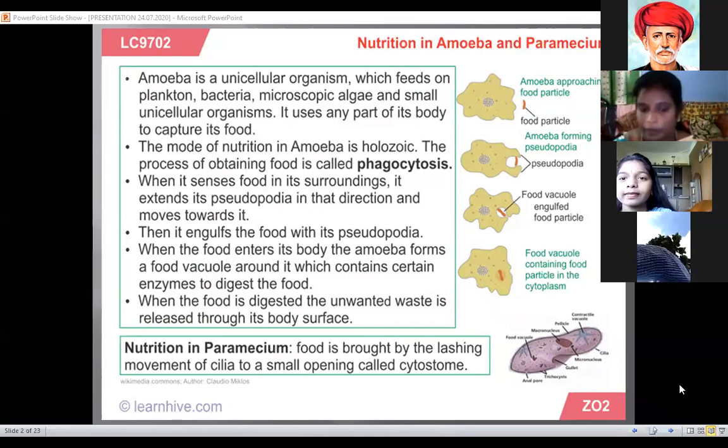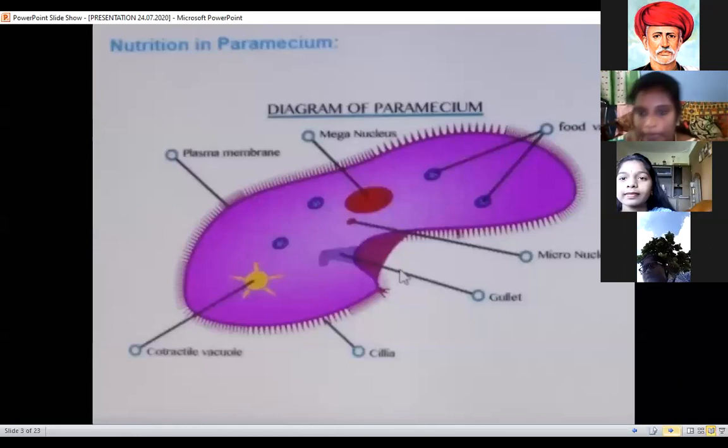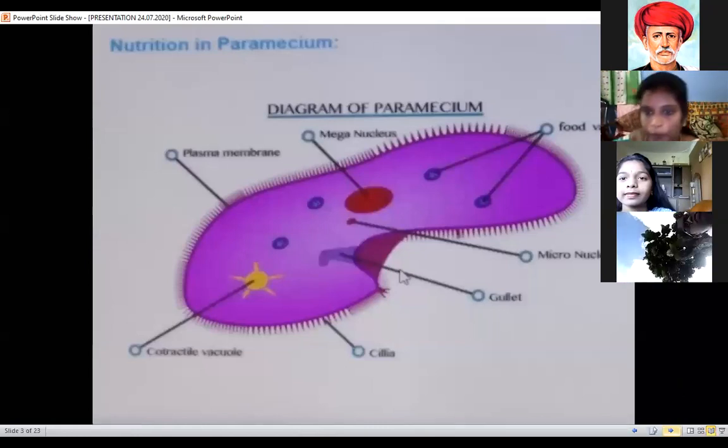When the food is digested, the unwanted waste is released through its body surface. This is the nutrition in amoeba. This type of nutrition is holozoic heterotrophic nutrition. Next slide. Now I will teach nutrition in paramecium.